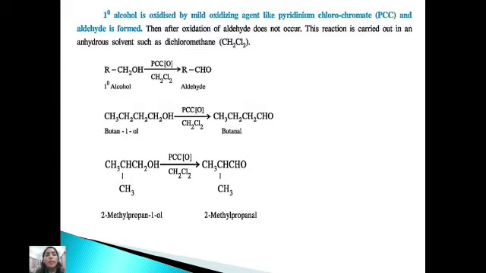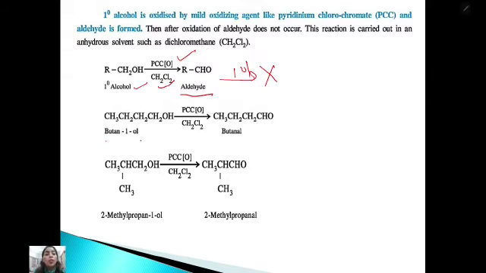Primary alcohol is oxidized by a mild oxidizing agent. Earlier I did the strong oxidizing agent, which is why the reaction is uncontrolled. If we use a mild oxidizing agent like pyridinium chlorochromate, called PCC, an aldehyde is formed, and after that oxidation of the aldehyde does not occur. This reaction is carried out in an anhydrous solvent such as dichloromethane. So we take the primary alcohol in the presence of PCC and dichloromethane. We will have the aldehyde, but this aldehyde is not further oxidized, so the reaction stops here.